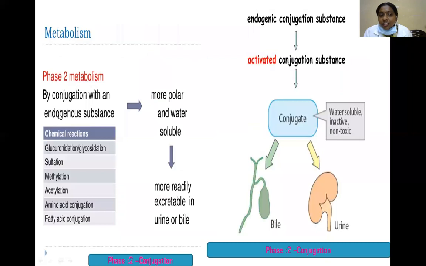Phase 2 reactions. Here, conjugation with endogenous substances makes them more polar in nature and more readily excretable in urine or bile. The chemical reactions are mainly glucuronidation, sulfation, methylation, acylation, amino acid conjugation, and fatty acid conjugation. Here the endogenous conjugation substance is activated, and the resulting conjugate, which is inactive, non-toxic, and water soluble, is excreted through bile and the kidney in the urine.